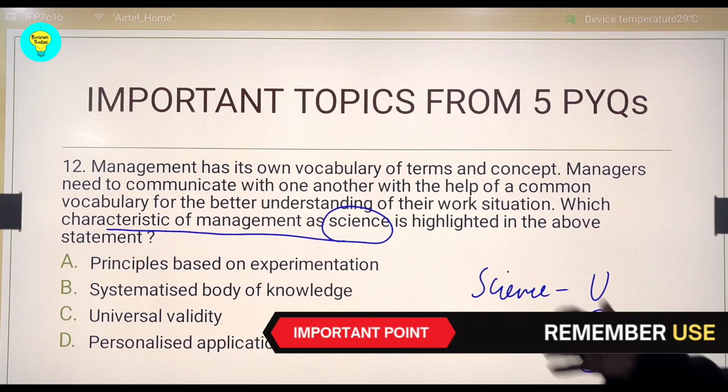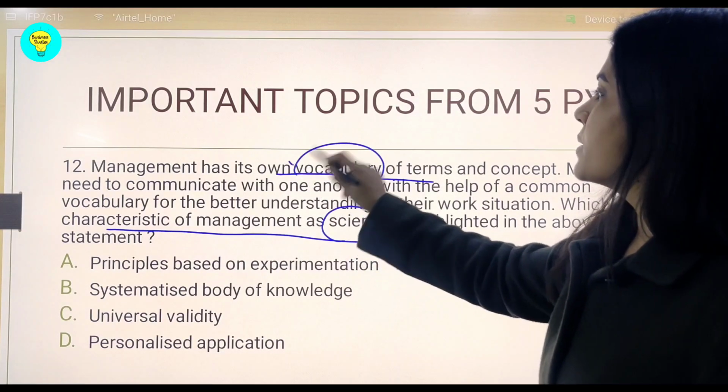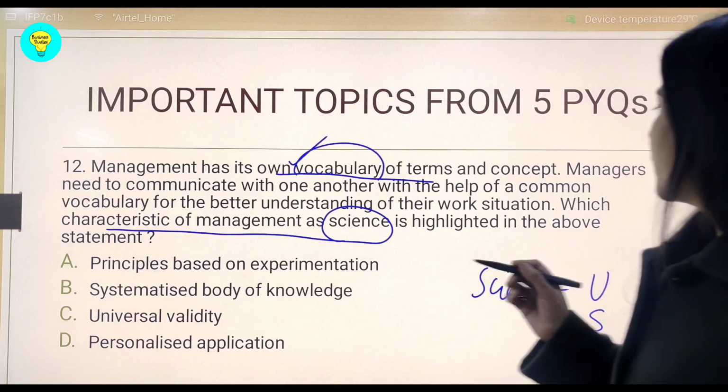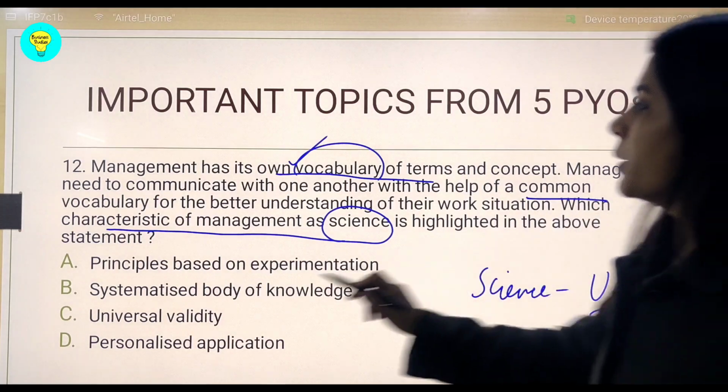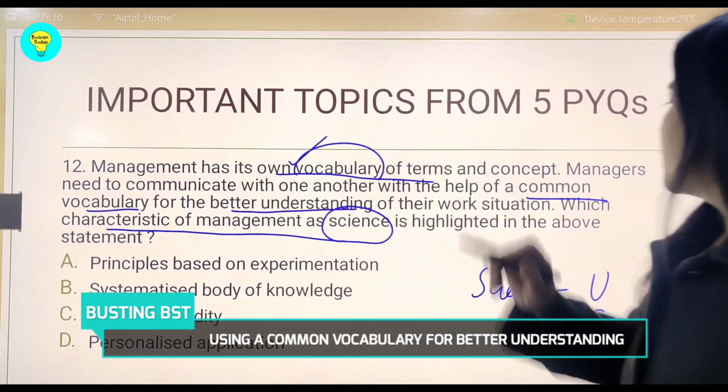So let us see which is working on this. Management has its own vocabulary of terms and conditions. Vocabulary is the key word here. Managers need to communicate with one another using a common vocabulary for better understanding of their work situation.